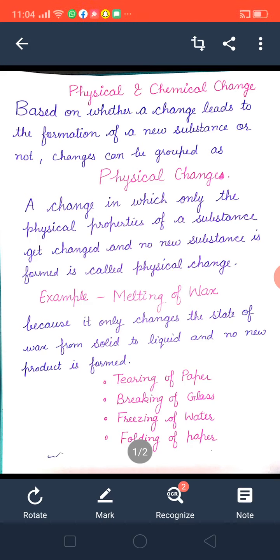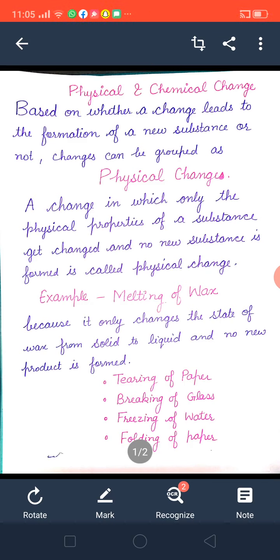Can you give me some examples? Melting of wax. How is melting of wax a physical change? Because it only changes the state of wax from solid to liquid. Only melting takes place. No new substance. Earlier also wax and later on also wax. Only the state changes. No new product is formed.